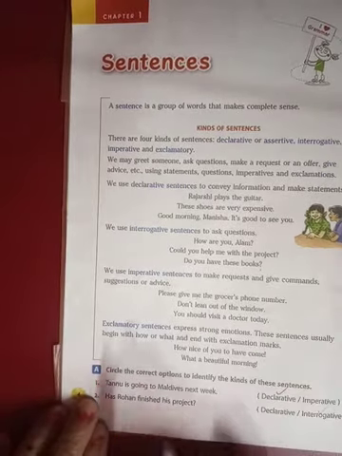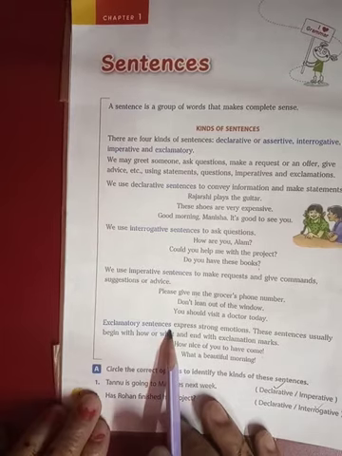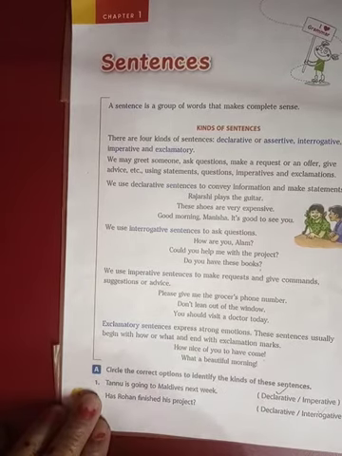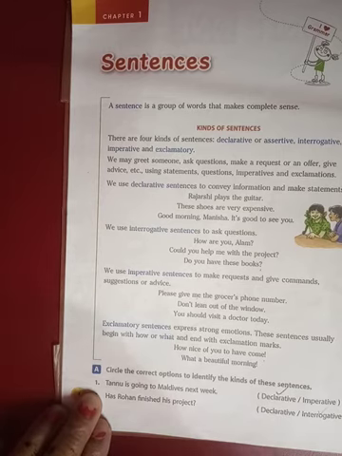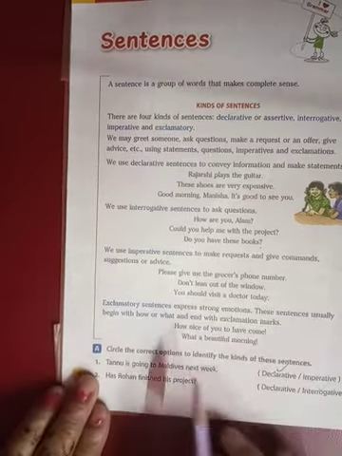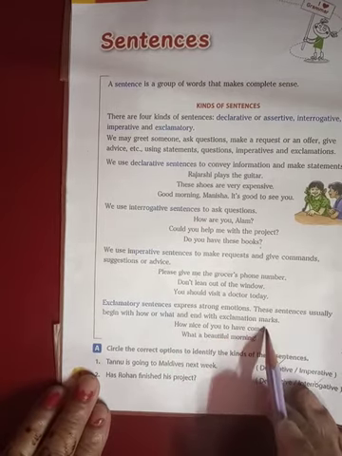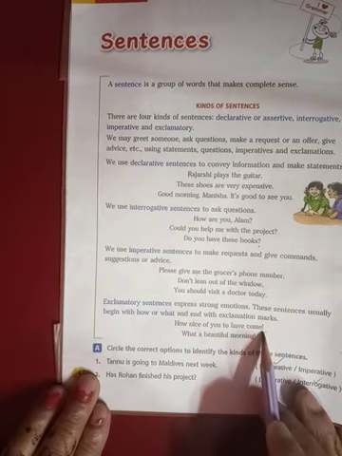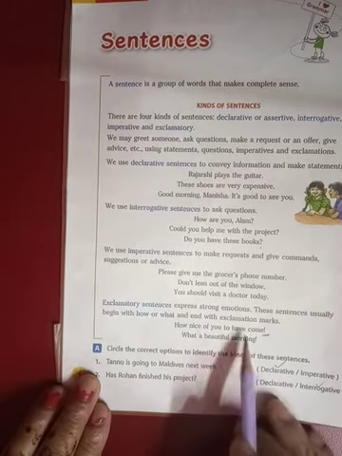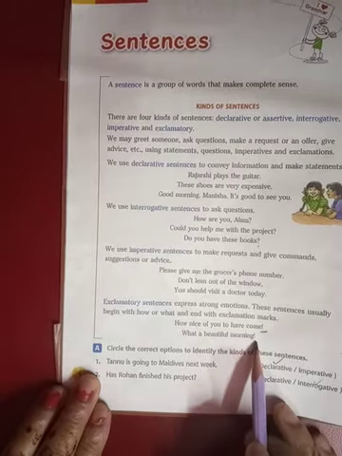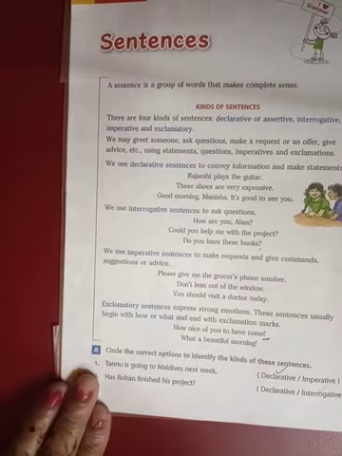And the next, exclamatory sentences. We use exclamatory sentences to express strong emotions. These sentences usually begin with how or what and end with an exclamation mark. For example, how nice of you to have come, and it ends with an exclamation mark. What a beautiful morning. Clear, students?